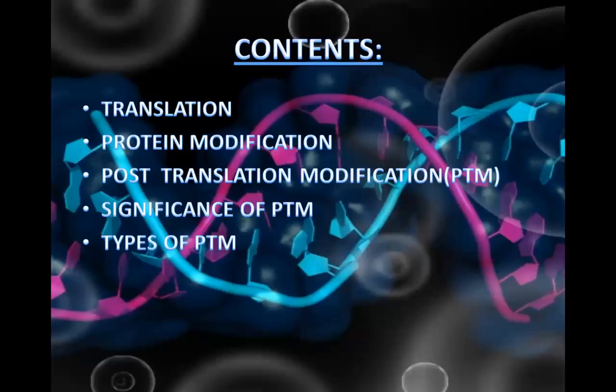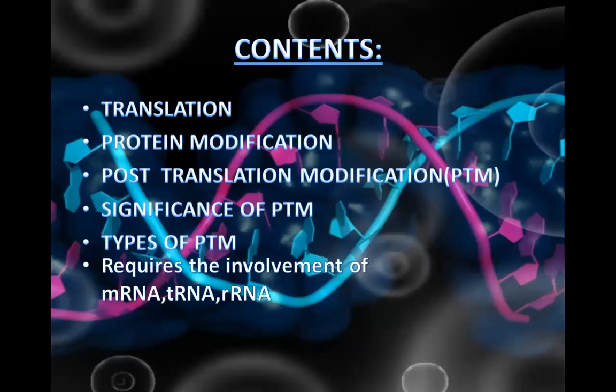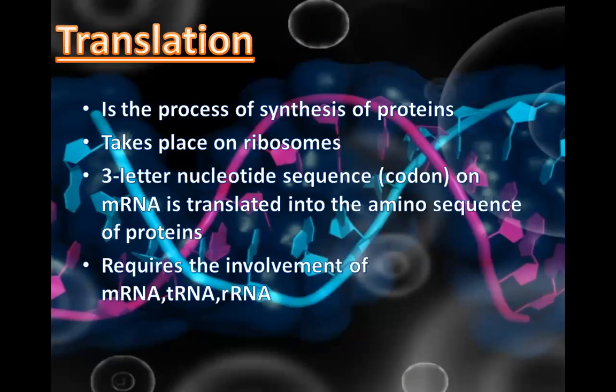In this, we will study translation, protein modification, post-translational modification, significance of PTM, and types of PTM. PTM is post-translational modification. First, what is translation? It is the process of synthesis of proteins that takes place on ribosomes. The three-letter nucleotide sequence on mRNA is translated into the amino acid sequence of proteins. It requires the involvement of mRNA, tRNA, and rRNA.